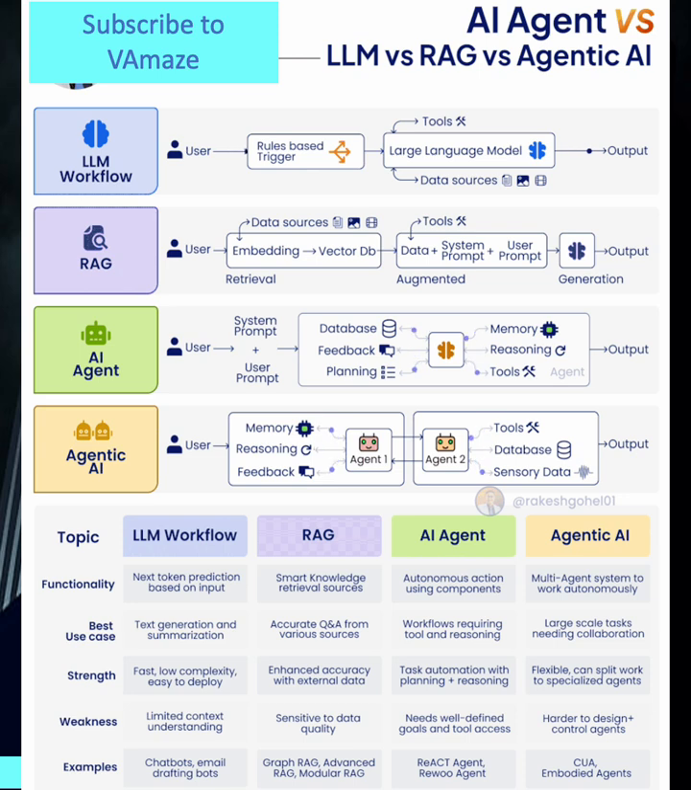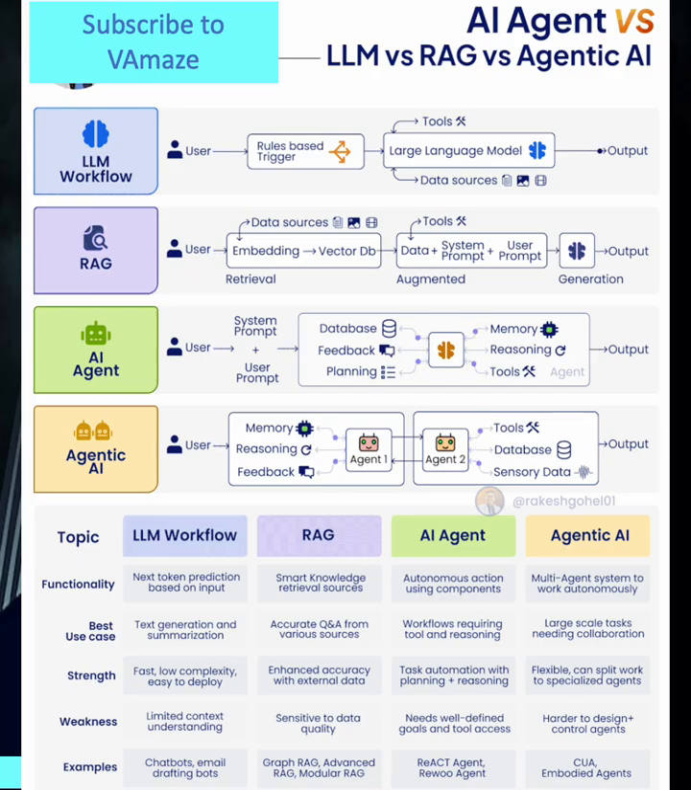And that brings us to the strategic decision framework. When choosing between these architectures, consider the complexity of task, data requirements, autonomy needs, scale and collaboration, and resource investment. Future implications and trends: we're seeing hybrid approaches, industry specialization, enhanced integration, and improved coordination.